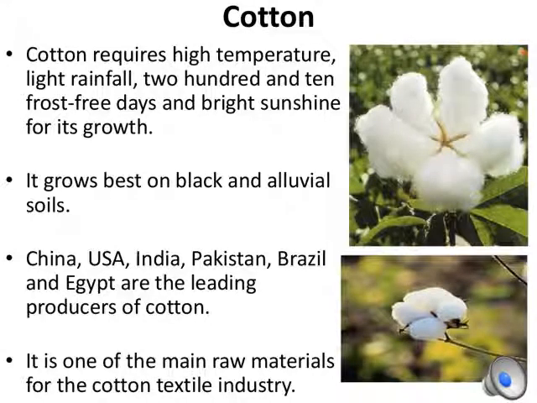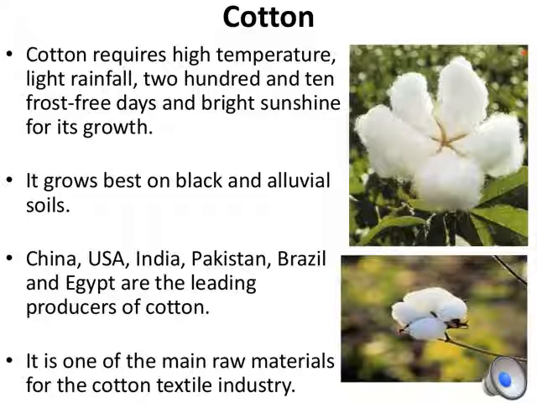Now, these are the crops which are grown for agro-based industries. The agro-based industries use jute and cotton, which are nothing but fiber crops. So the first one is cotton. It is the main raw material for the cotton textile industry and it requires high temperatures, light rainfall and plenty of sunlight with 210 frost-free days.